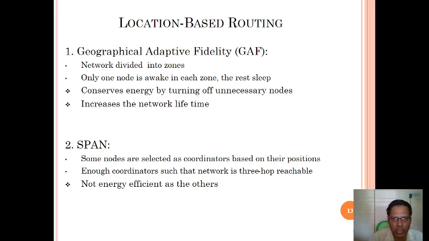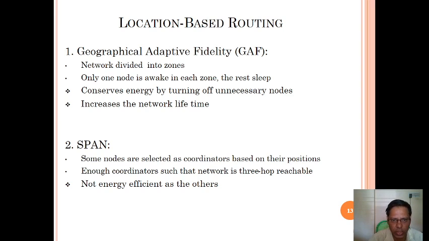So what is location based routing? It is geographical adaptive fidelity, GAF. Geographical adaptive fidelity is about the network being divided into zones or clusters. Only one node is awake in each zone, the rest sleep.